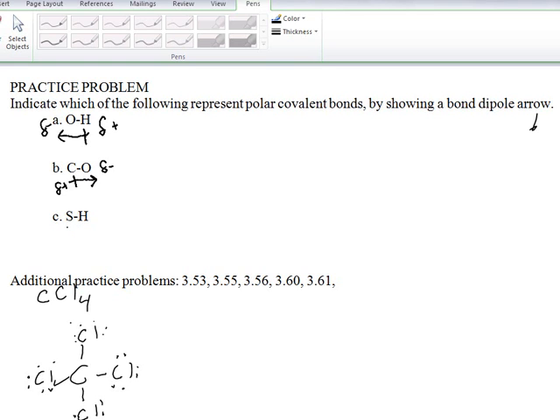Here we have an SH bond. This bond has a dipole as well. It's not as strong as an OH bond because oxygen is more electronegative than sulfur, but we still have a bit of a dipole. And we can draw that like that. Hydrogen delta plus, sulfur delta minus.